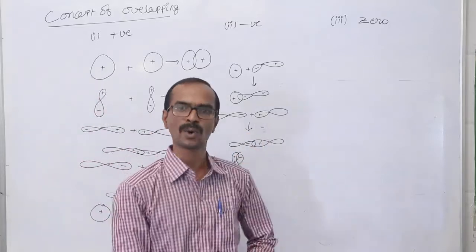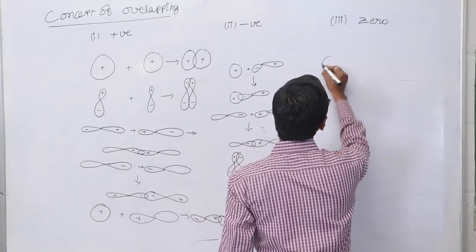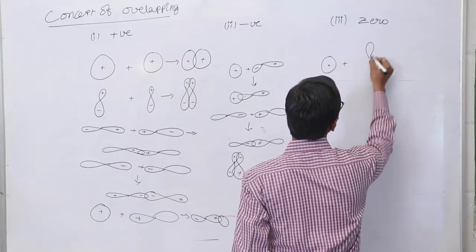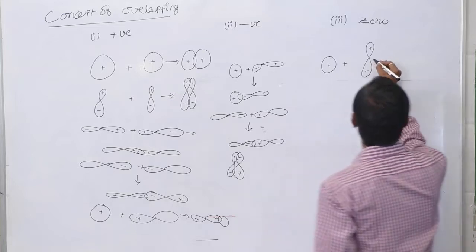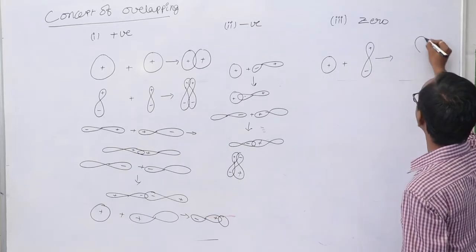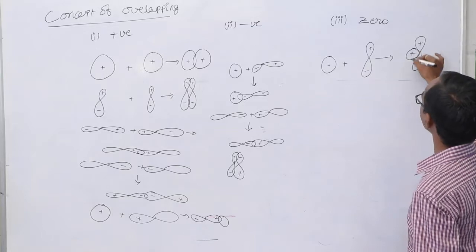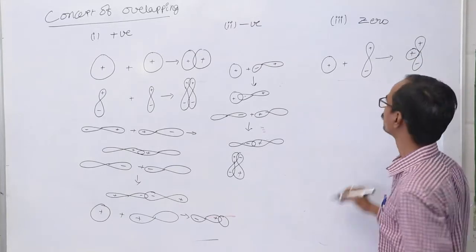And the zero overlapping process. If an s orbital overlaps with a p orbital along the internuclear axis of the p orbital, like this, that is called a zero overlapping.